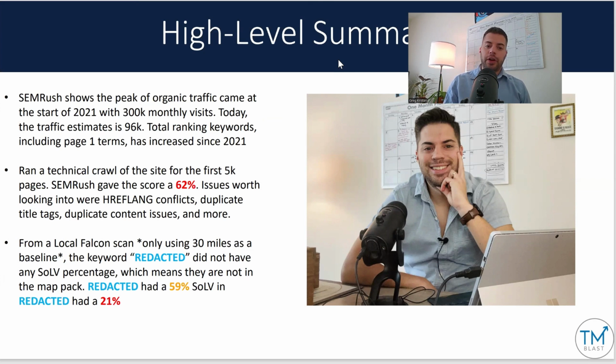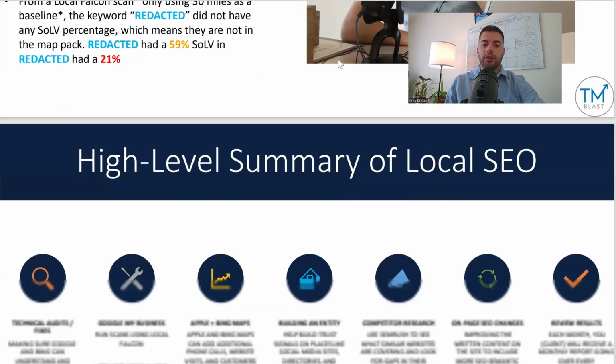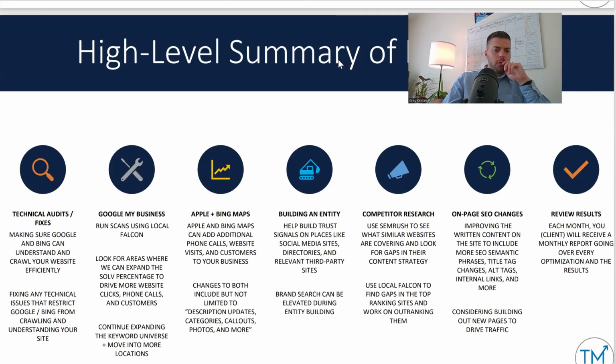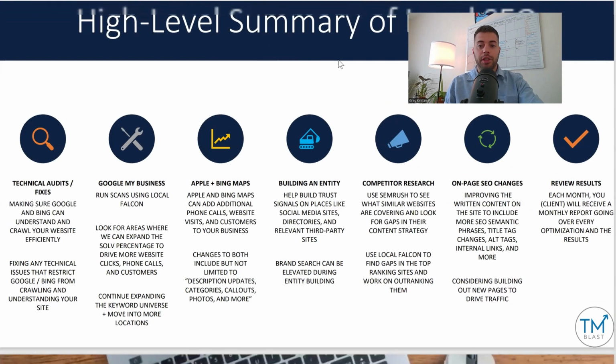And then I also looked at Local Falcon, used a 30-mile radius as the baseline for a few keywords that I've redacted, just to show what that looks like. High-level summary of local SEO. For any local SEO client that I have, it starts off with the technical audit and fixes. For them, for example, hreflang and fixing all the duplicate content would be the first thing.